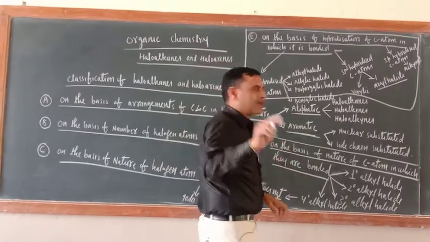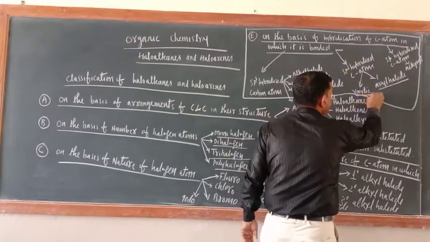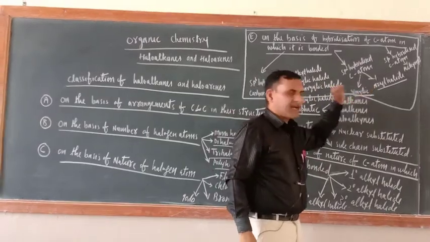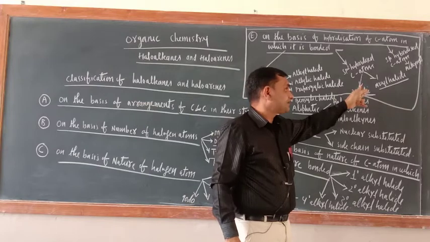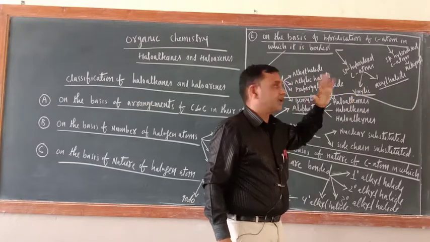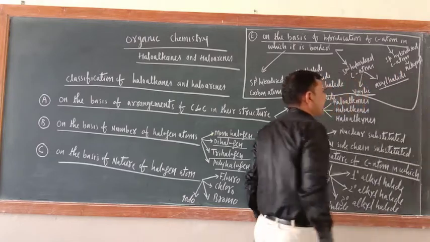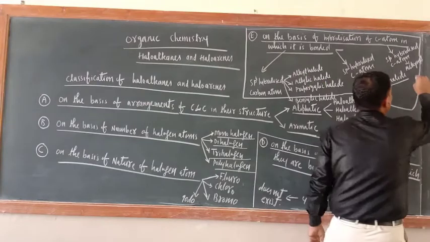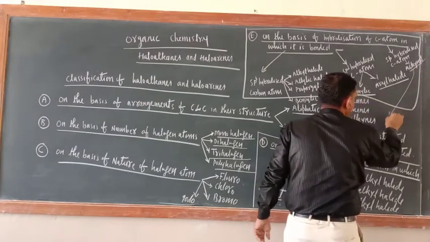Similarly, if a halogen atom is bonded with an sp2 hybridized carbon atom, two types of halogen derivatives are possible: vinylic and arylic. When they will be called vinylic and when aryl halide, I will tell you. If they are bonded with an sp hybridized carbon atom, only one halogen derivative is possible, that is alkynyl. Don't get confused, I am writing the definition here.